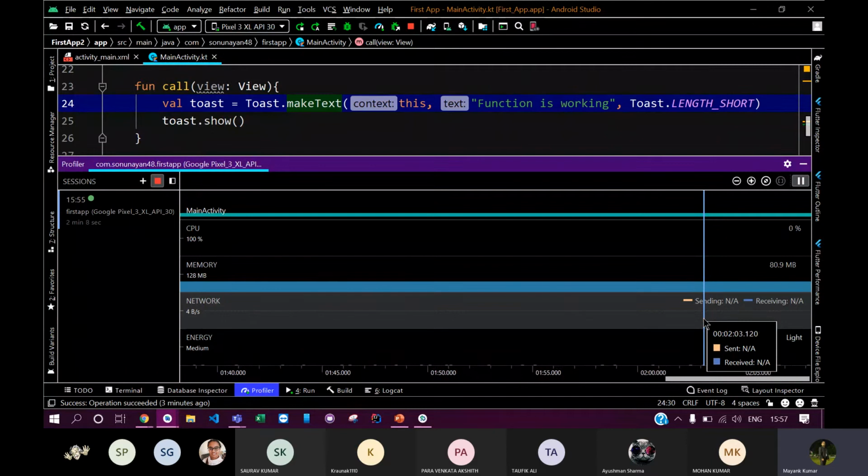So if your app is using more resources, you can search on the web for how you can reduce that. That means how you can reduce the usage of RAM in your app.